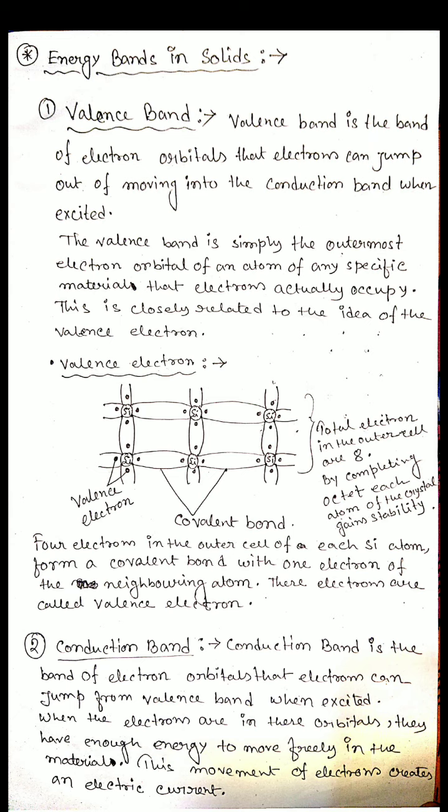So the silicon atoms also want to be in a stable condition, so they want to follow the octet rule. That's why each and every silicon atom shares 1 electron with the neighboring atom. In this figure you see that the first silicon has 4 electrons, and its neighbors on the right-hand side, below, and above on the left-hand side are also silicon atoms. Here I will draw a few, that means 6 atoms, or you can consider the middle one in the first row, silicon.